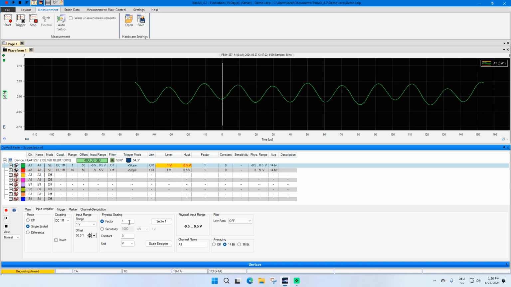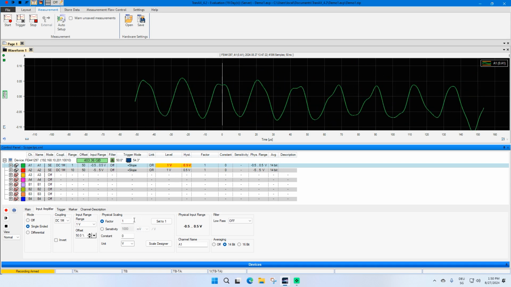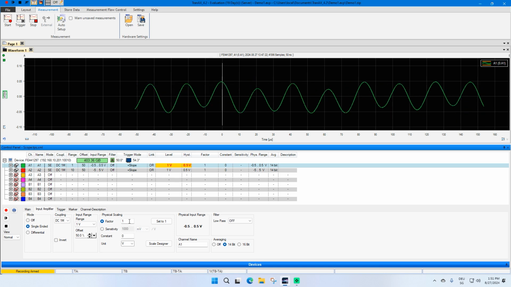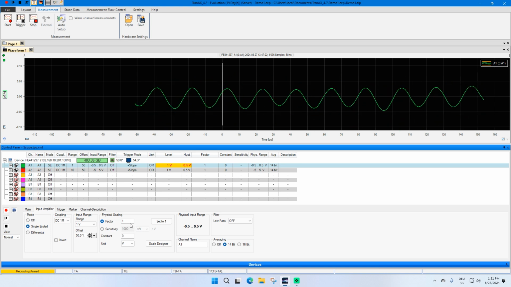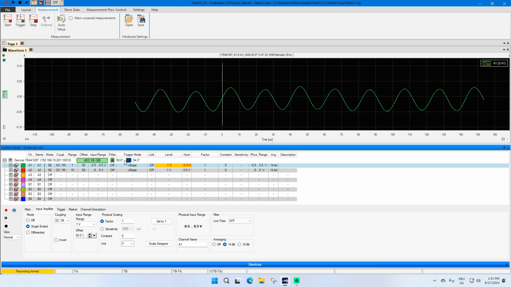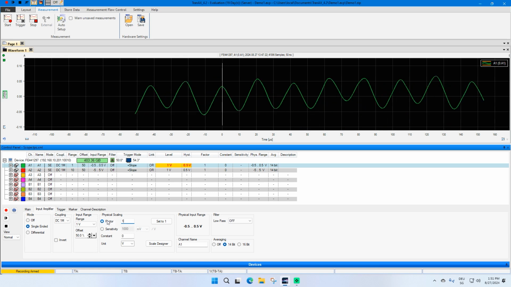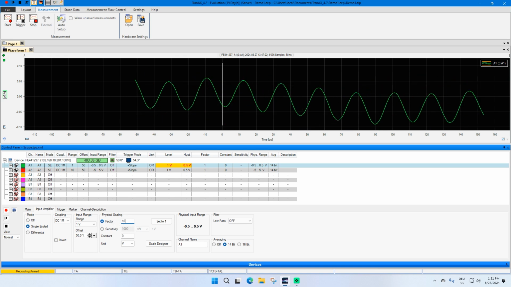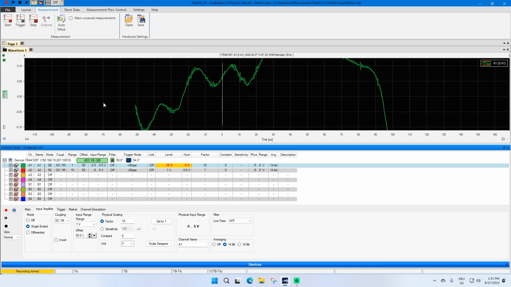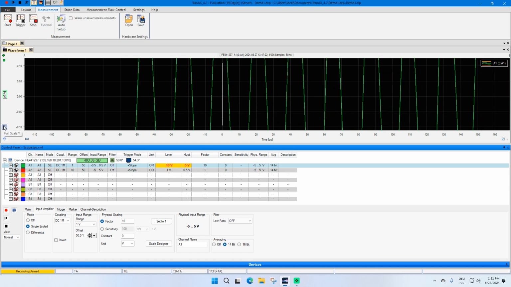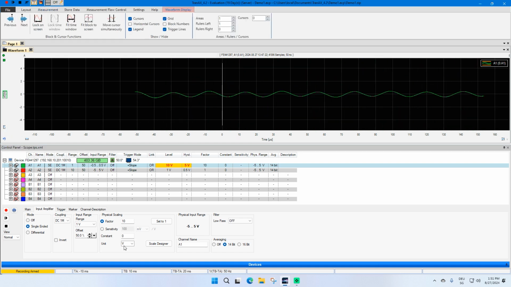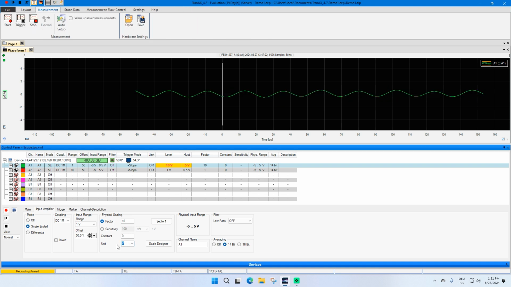Let's go to the physical scaling. If you are using a sensor or an attenuator, you can type here a factor or a sensitivity to get back your original value. So I type here 10 for having 10 times more signal. And if this would be a current probe, you can change also the unit to something else than volt. Just type your unit in this text field.